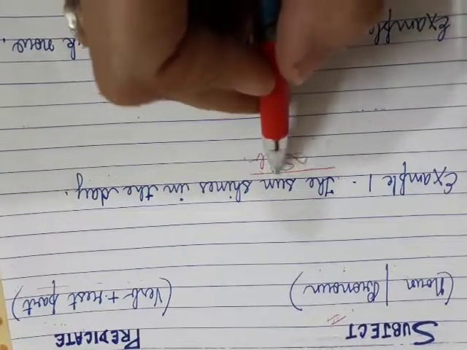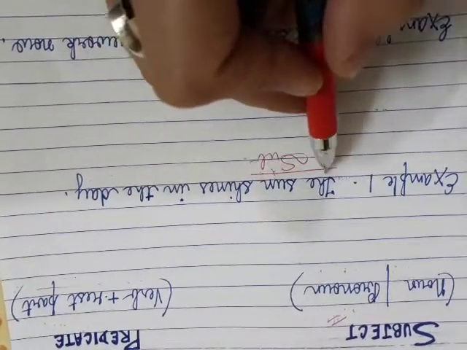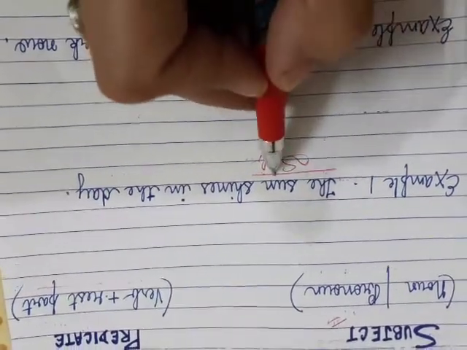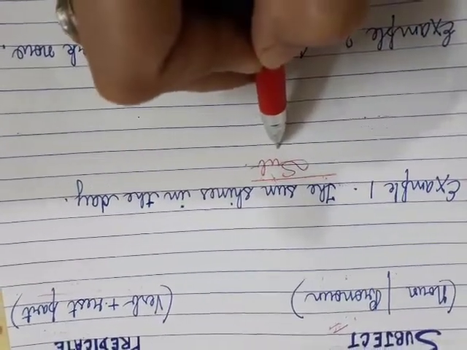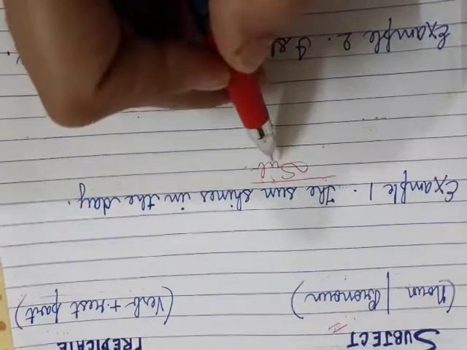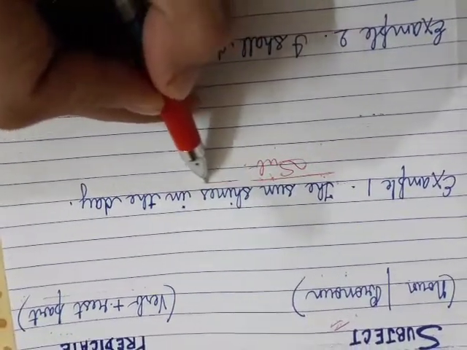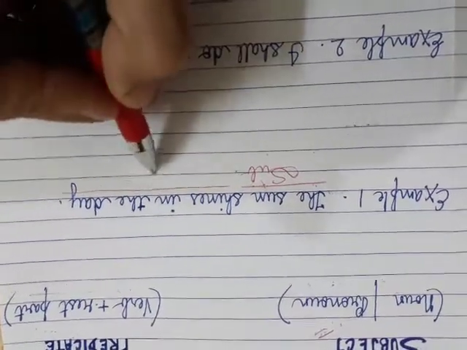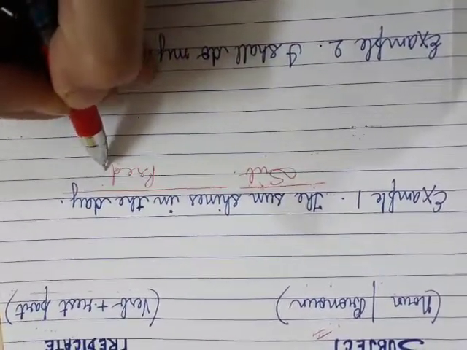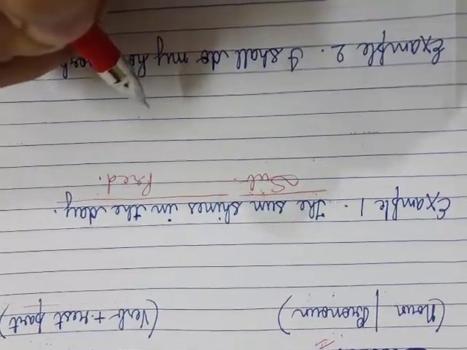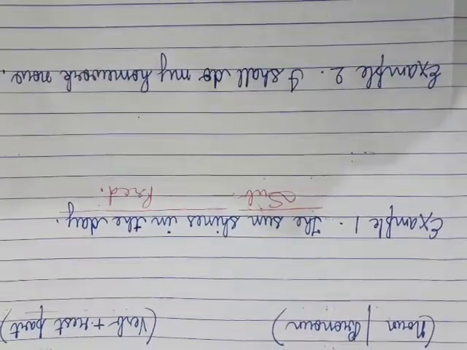Now keep this in mind. Along with the noun, you will take the article also. Okay, so the sun is our subject. अब sun के बारे में क्या बात कर रहे हैं? sun के बारे में बोल रहे हैं कि it shines in the day. So this part is the predicate. Is this clear? Let us take up one more example.